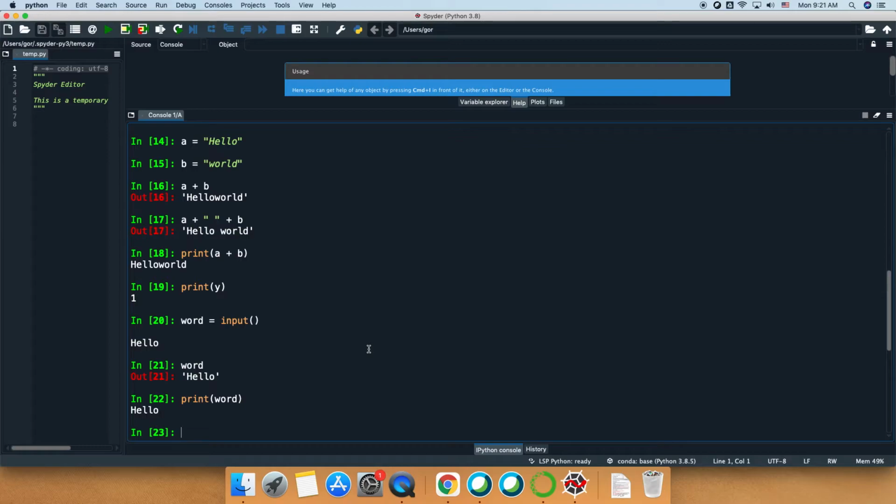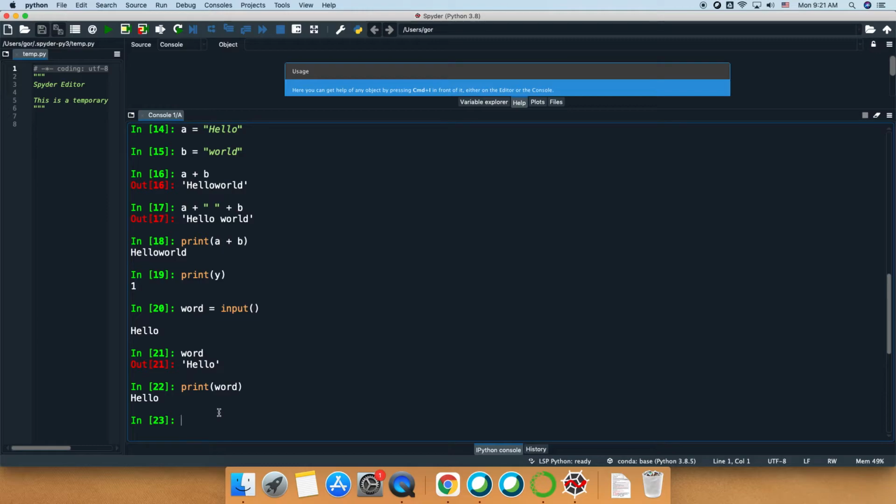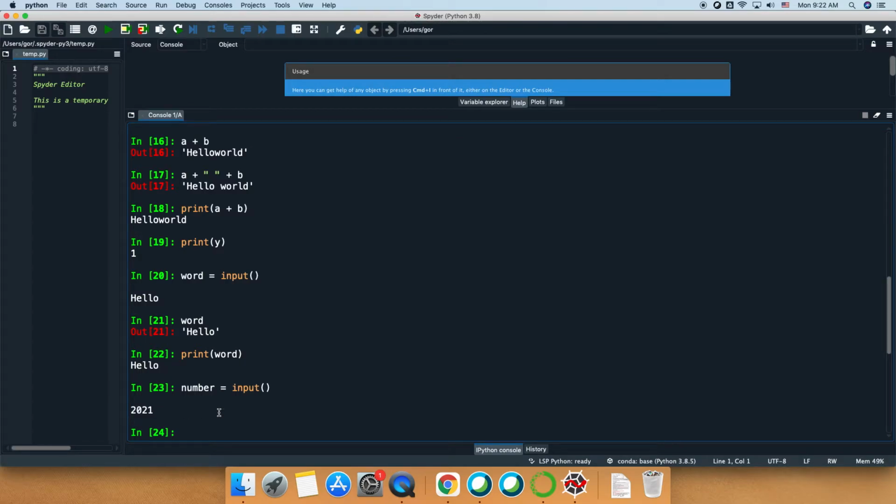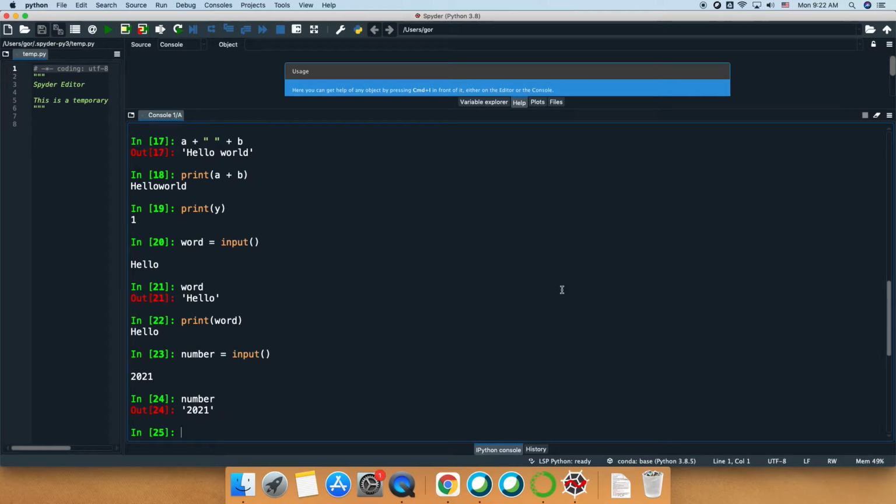What's important is that the input function reads the input into a string variable. Let me give you an example where it is important. For example, I want to introduce a variable number and read a number from the keyboard in input. And let's say the user enters 2021. All right, so now the number is 2021.